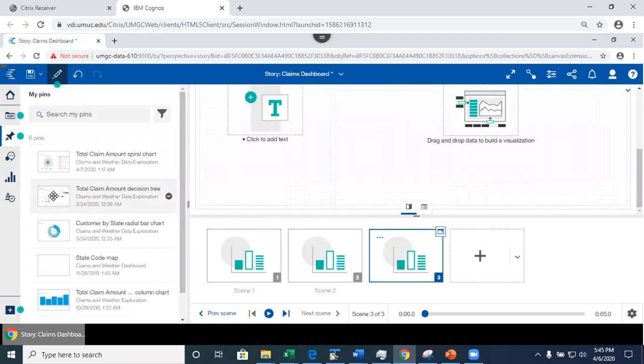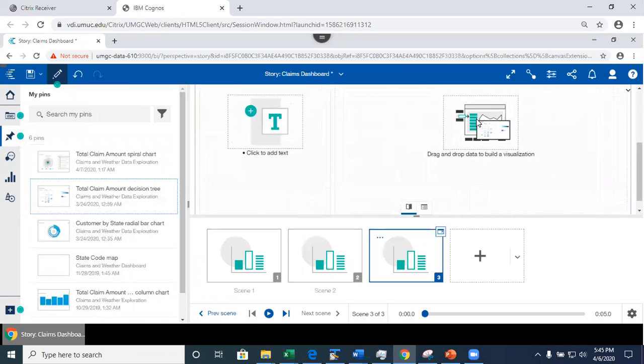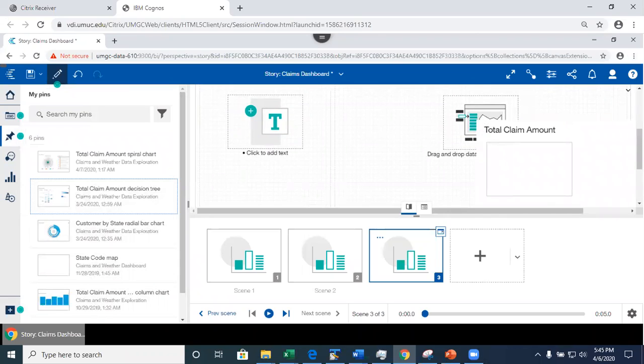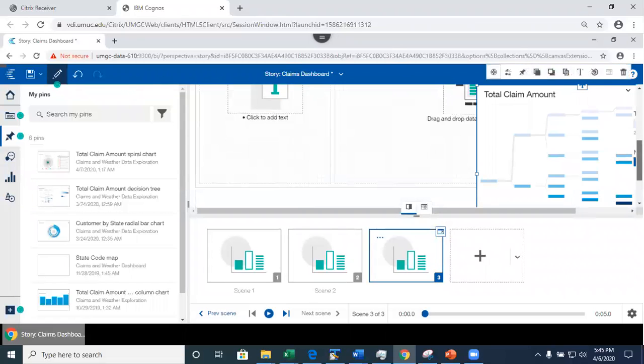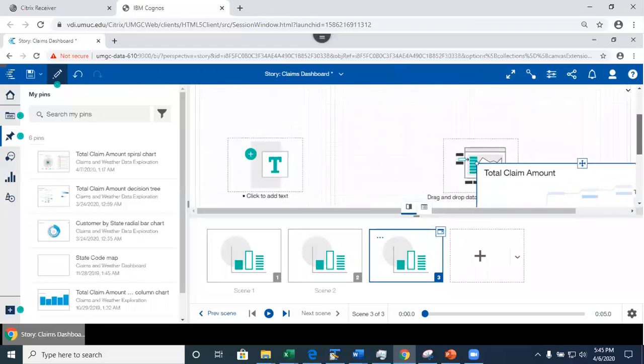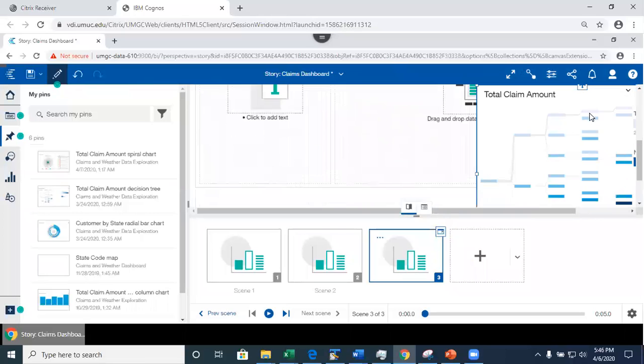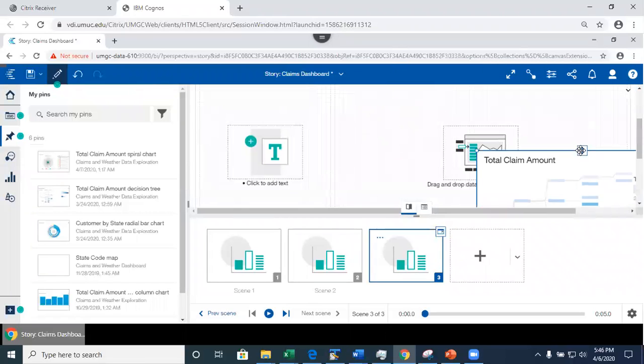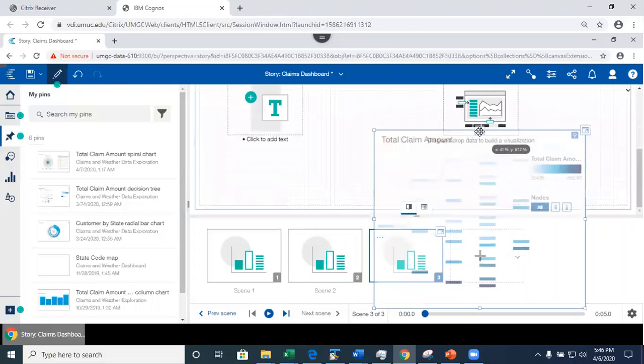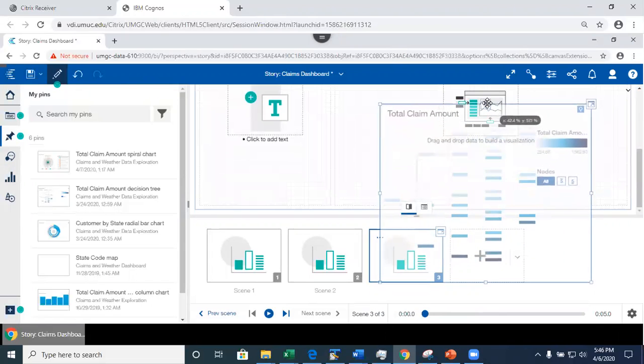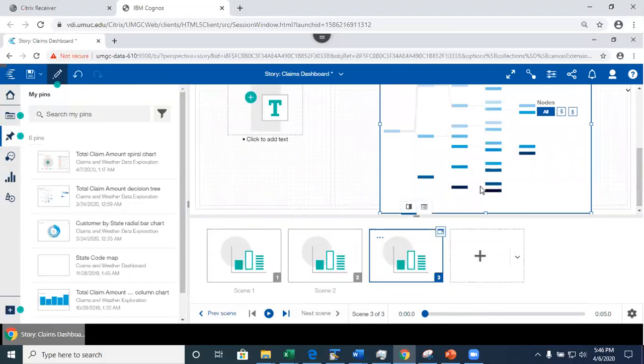But for the purpose of this, let's just go ahead and I'm going to drag and drop this. This is the decision tree. I can drag and drop this into here, total claim amount, and it will display here. If I'm doing it for the homework assignment, I would need to play around with the layout, but I'll let you do this. All right. So here it is.